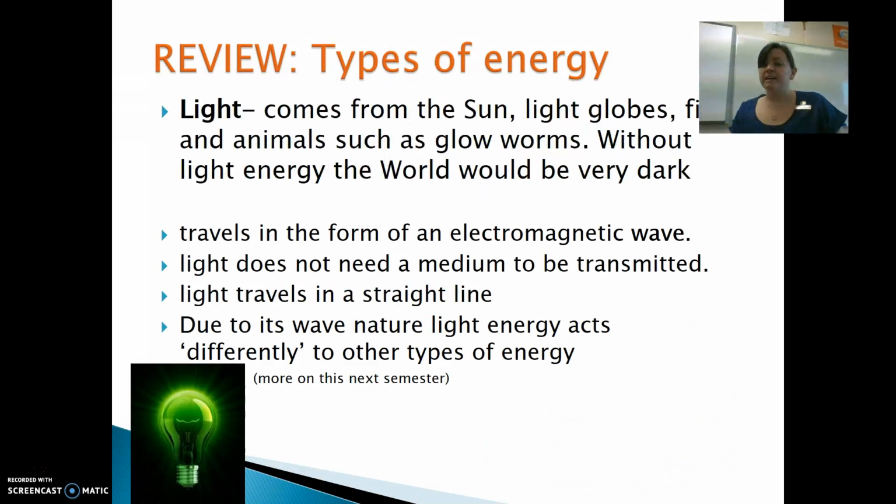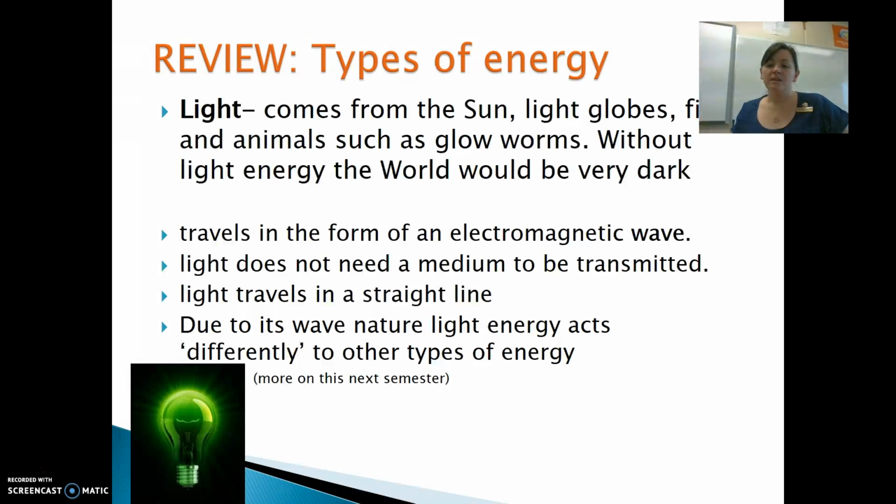Light energy comes from the sun. We also see light energy emitted from light globes and fires, and there are some luminescent animals, so some fish, and there's also glowworms and things which can emit their own light. Light we talk about as part of the electromagnetic spectrum, and we recognise that light behaves in a particular way.